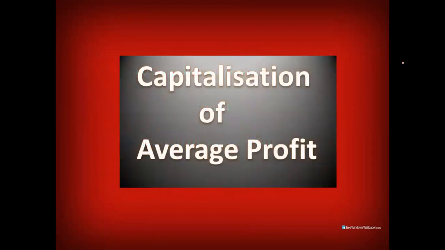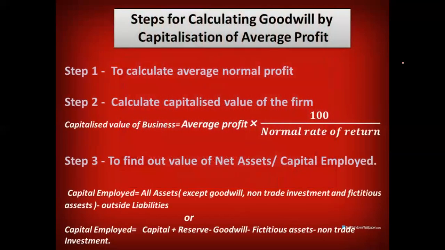First of all, we'll discuss what is capitalization of average profit. We have already discussed the average profit method. So in this, we will learn how to capitalize average profit. In order to do that, we'll follow certain steps. The very first step for calculating goodwill by this method is to calculate average normal profit. And we know how to calculate average normal profit, because if any abnormality is included while calculating the profit, it has to be adjusted.